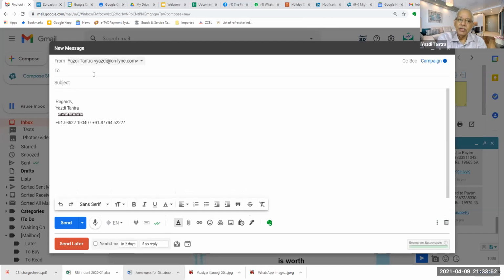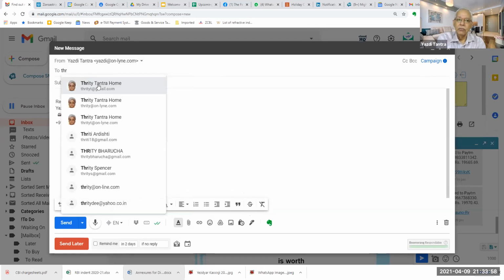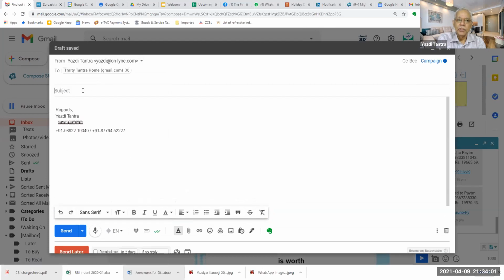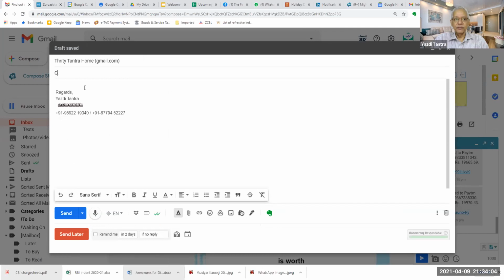Let me see if I can address one mail. I will try and use my wife's email account. I will say confidential information, and then whatever the message may be, suppose I say this is the credit card number, I'm just typing some junk, and this is the password.